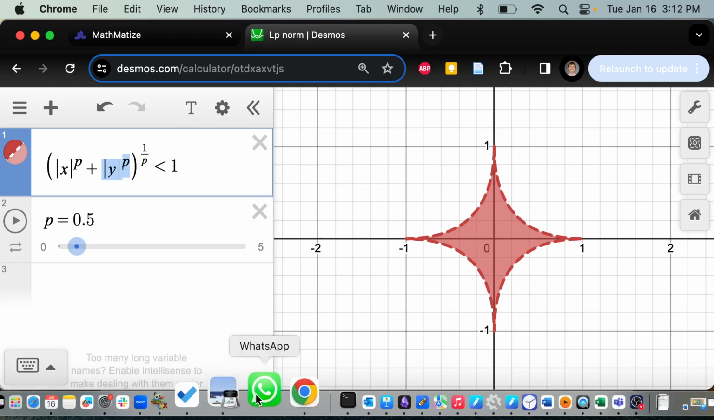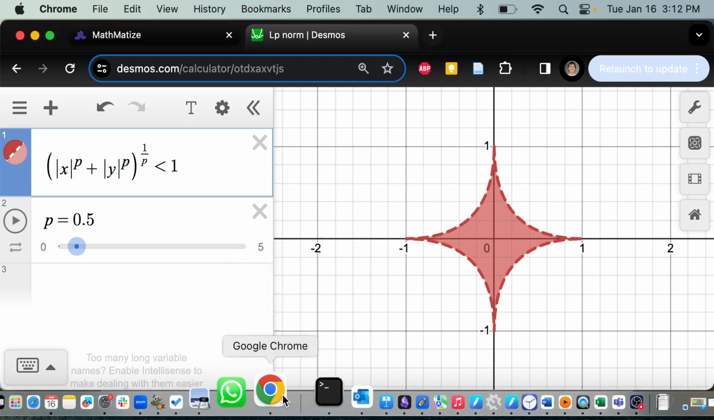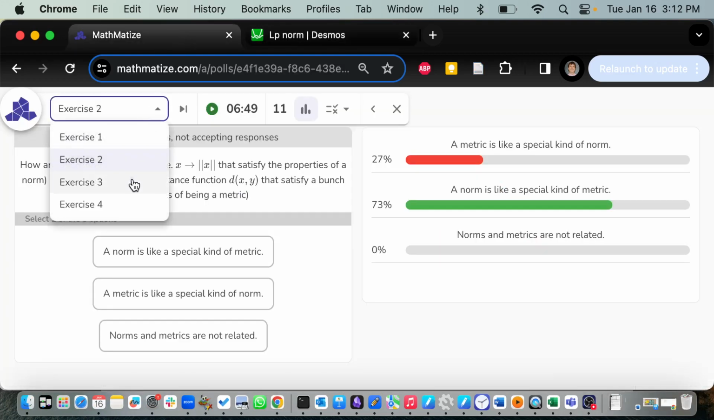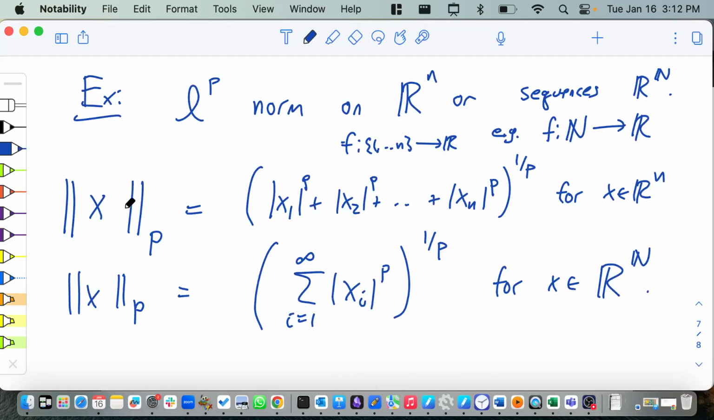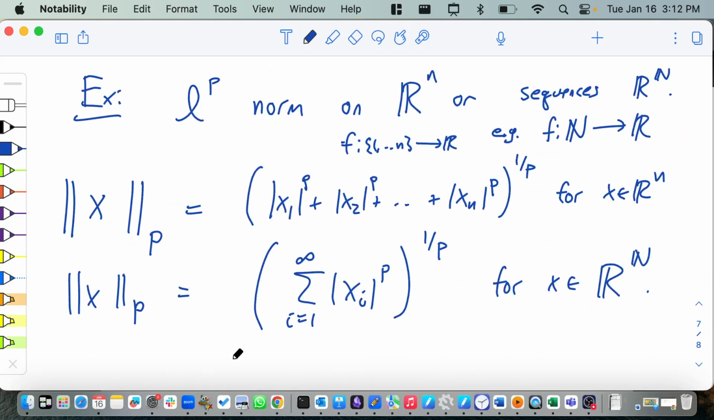Questions or comments for you guys. My question is, which one of these is an actual norm? So I wrote down the formula, but it turns out that not all of these values are actual norms. So someone can write down formulas like this, but it will not satisfy these axioms, always. So it only satisfies the axioms for certain values of p.